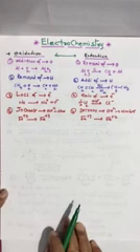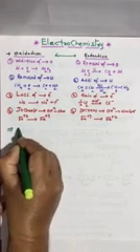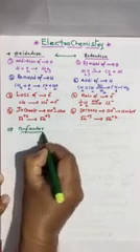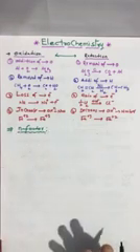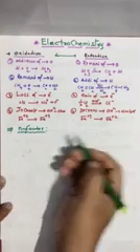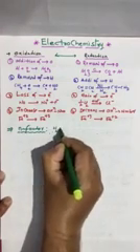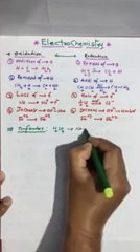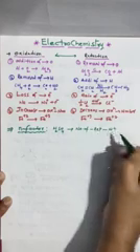Next, another important thing to remember in this chapter is the n factor. This we learned in basics of chemistry in first PUC. Different compounds have different n factors. Acids, one n factor; bases, one n factor. For example, H2SO4: n factor is the number of replaceable H plus.